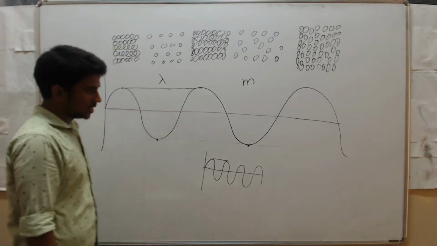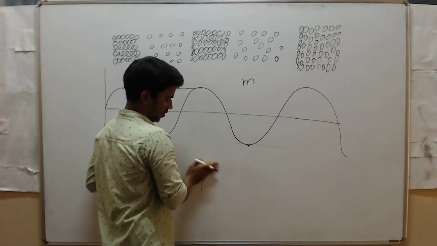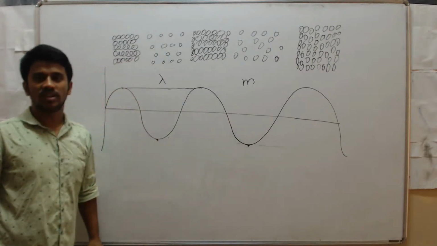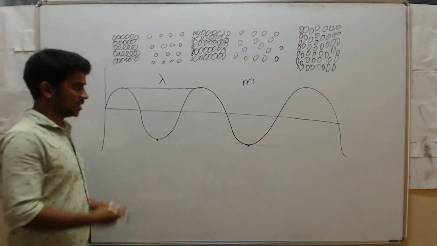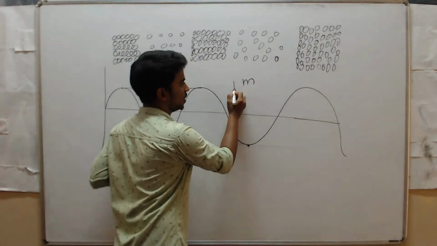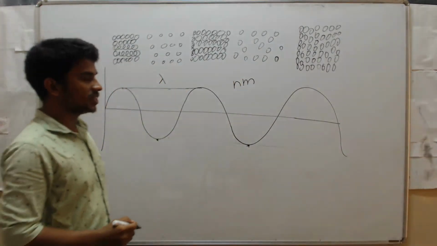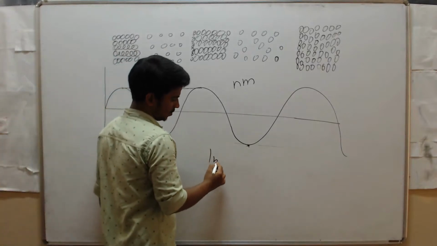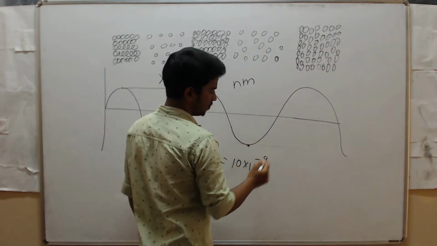Next, usually we can't measure these distances with our eyes, because the distance is very small. So most of the time, to measure wavelength we use nanometer. Nano means 10 raised to the power minus 9, so 1 nano equals 10 raised to the power minus 9.